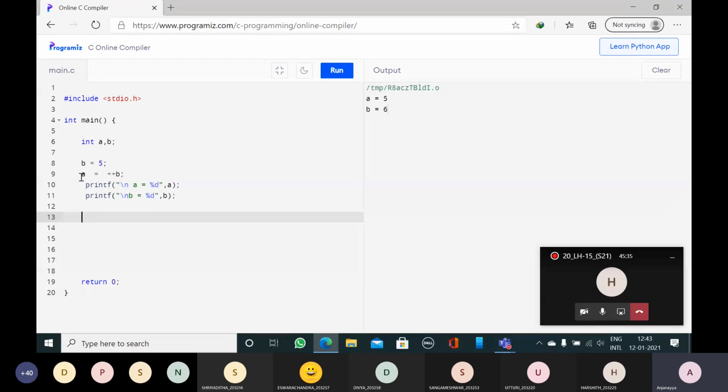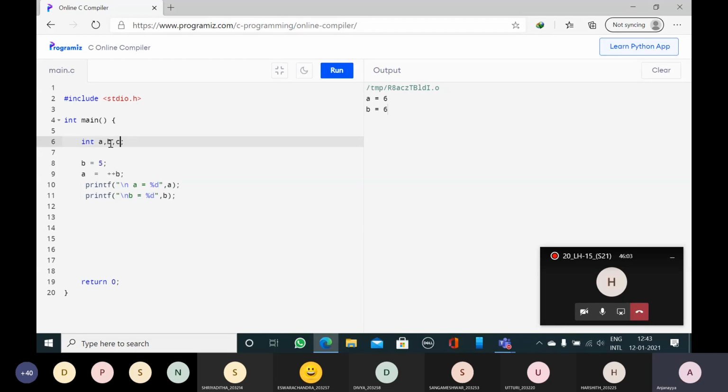That value 6 is assigned to A. Then the output will be, clear to everybody? Yes. Run the program. Now expected output is 6, 6.